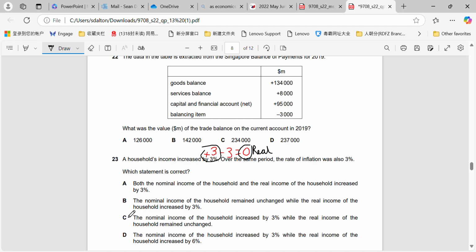So very simply, you can see here that C would have to be your correct answer. Remember, nominal is the increase they get in monetary terms. Real is when we account for inflation, and inflation is always taken away.